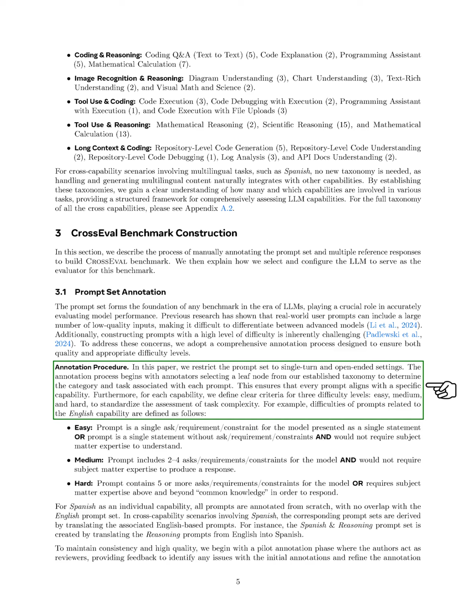For Spanish prompts, we create them from scratch, ensuring no overlap with English prompts. In cases where Spanish is involved with other capabilities, we translate the relevant English prompts. To maintain quality, we begin with a pilot phase where we, as authors, review and refine the initial annotations. The main annotation phase then produces between 100 to 500 prompts for each capability, followed by quality checks to finalize a set of 100 high-quality prompts per capability. We ensure that the difficulty distribution aligns with the standards used in Llama 3's evaluations.